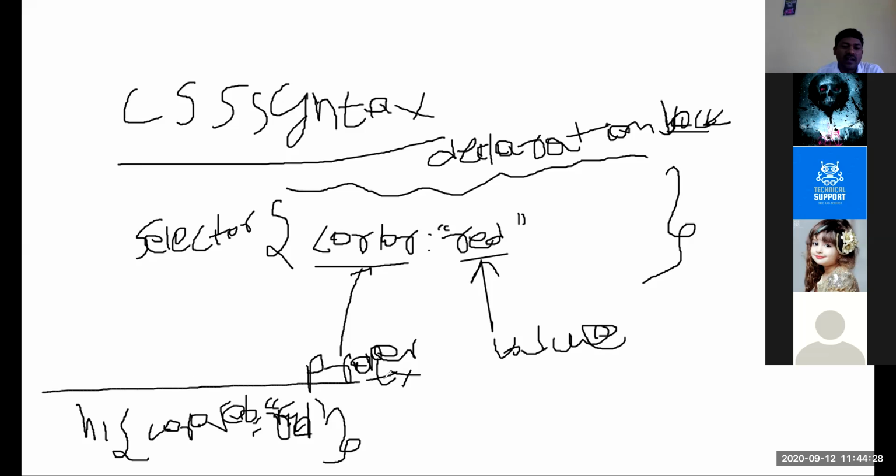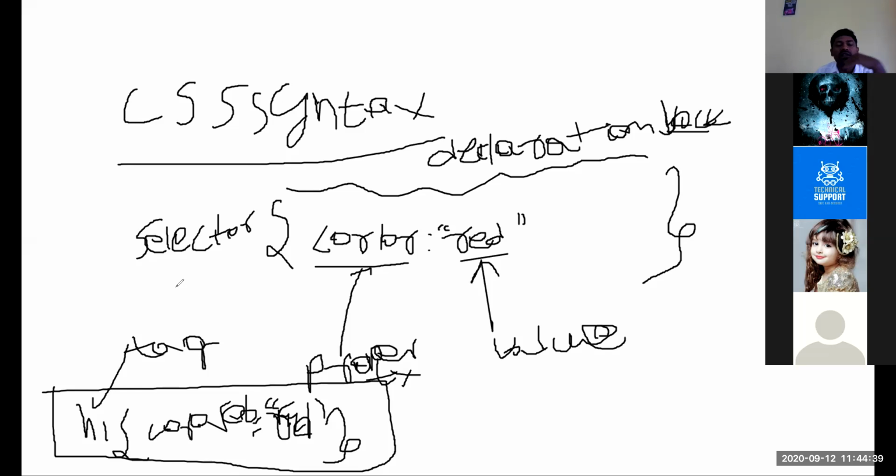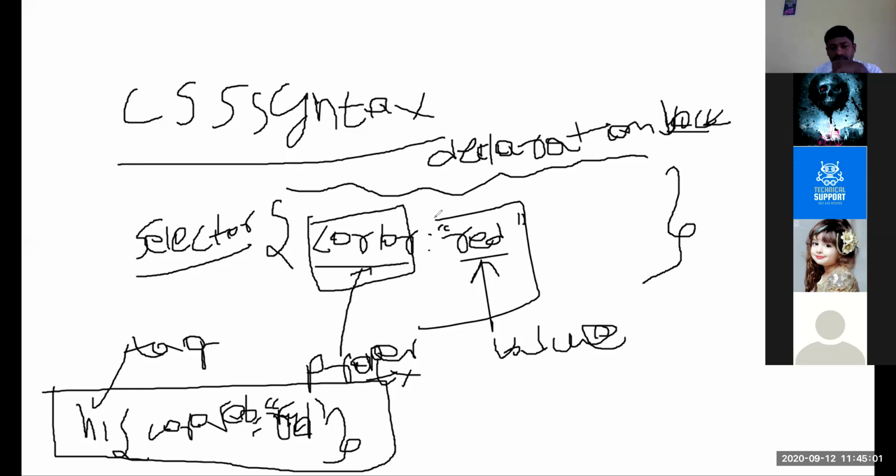So this is the real example. The selector is any type of tag. You need to remember always, all tags we can call a selector. Then all these attributes and values we call a declaration block. This attribute we call a property. The value, red, we call a value. So these things you need to remember.